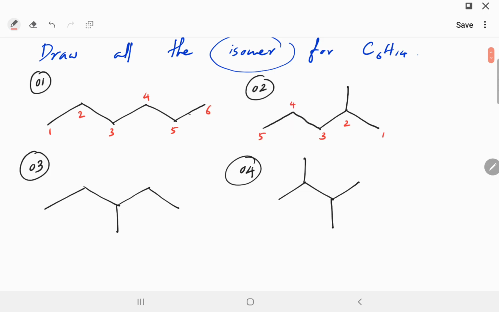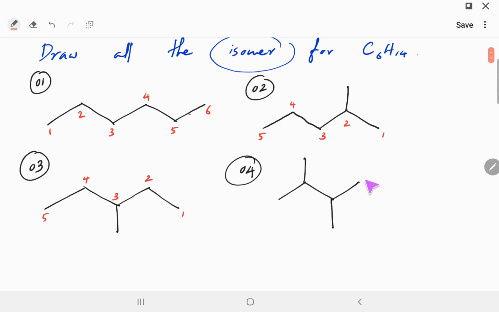I tend to number my continuous carbon chain close to the branches. There's a reason for that. You will learn it later when we learn about nomenclature. But I tend to number it starting from the end closest to a branch. And then that has 5 carbons in a continuous chain. And here again 5 carbons in a continuous chain, but 2 and 3 are different. Why? Because in the second structure the branch is coming out of the second carbon, but in here the branch is coming out of the third carbon.